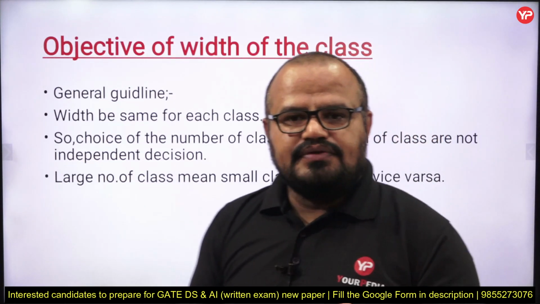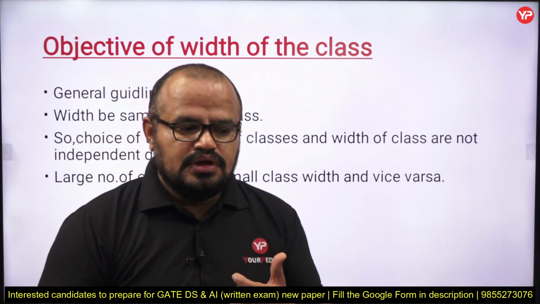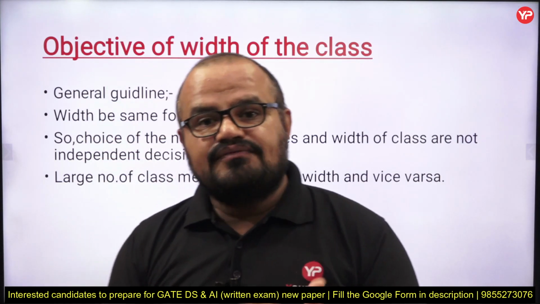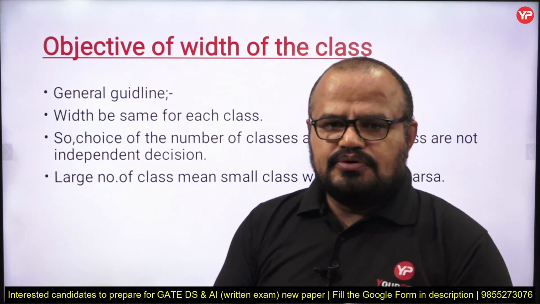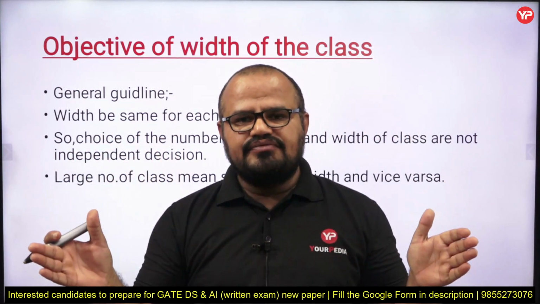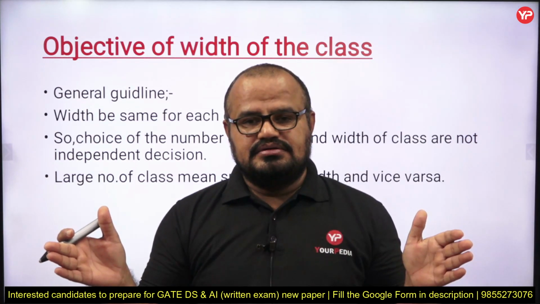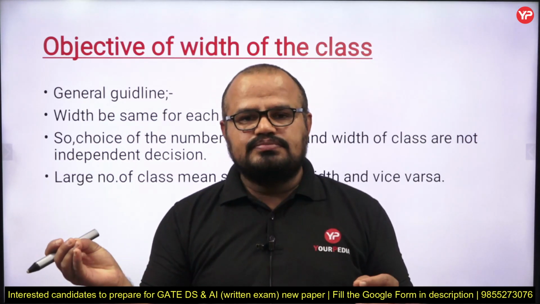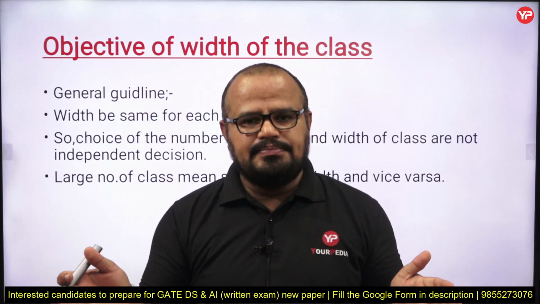Now the second point is what is the importance of determining the width of each class. Suppose we decide that I have 50 observations in my sample or in my population.